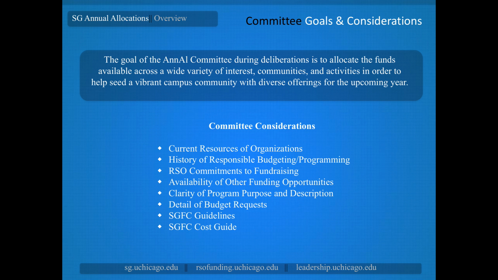When the committee is reviewing your budget, what are they looking for? What do they want to see? And what are they asking from you?